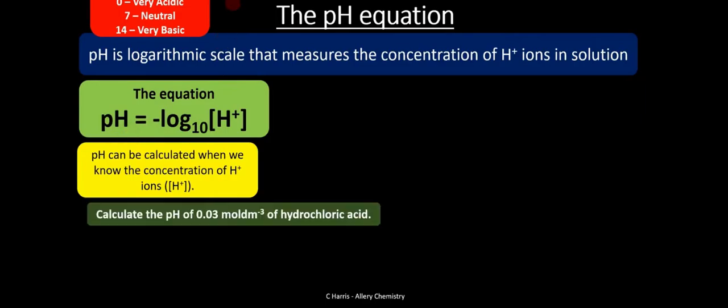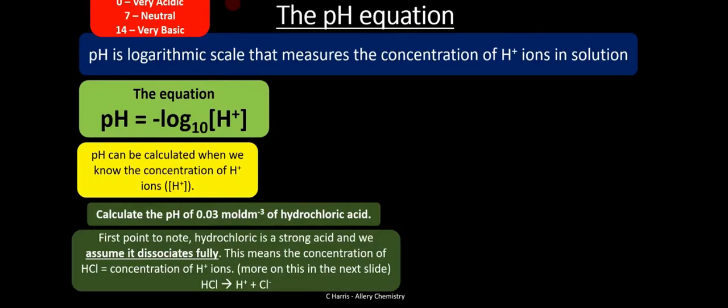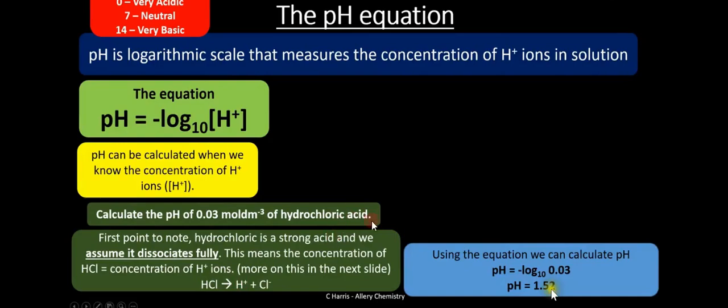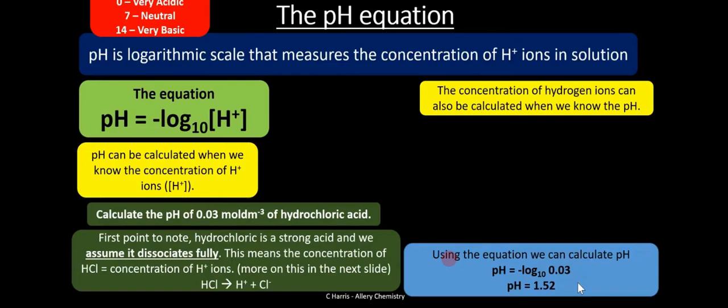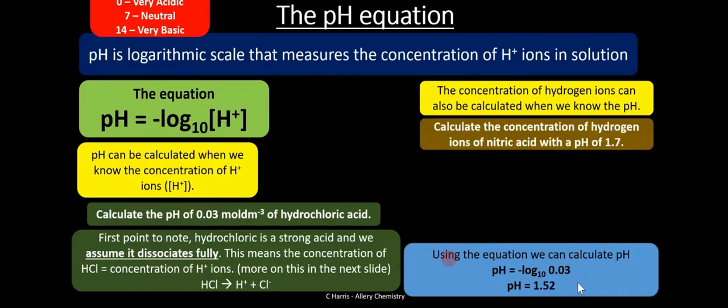Okay, so for example, calculate the pH of 0.03 moles per cubic decimeter of HCl. The first point to note is that hydrochloric acid is a strong acid, and we assume it dissociates fully. Remember what I said in the previous videos. This means that the concentration of H plus is equal to the concentration of HCl. So these are equal in concentrations because we're saying exactly the number of moles of HCl that dissociate will give us the exact number of H plus ions. Okay, so we're going to take 0.03 and substitute into this equation, and if you place that into your calculator, realize that the pH is 1.52.